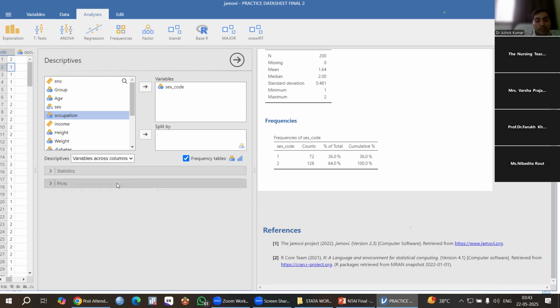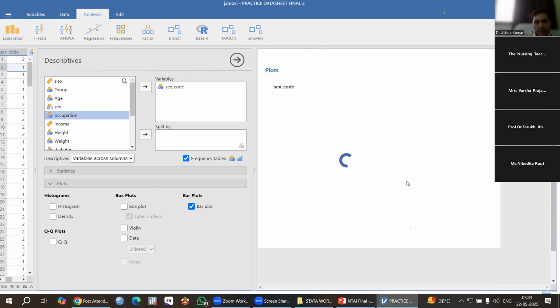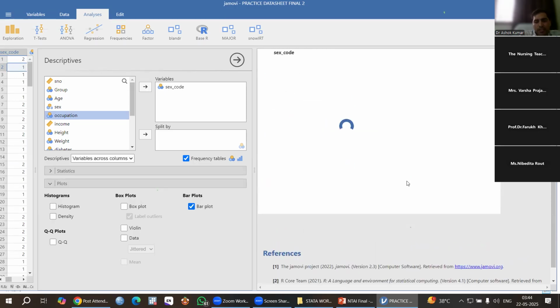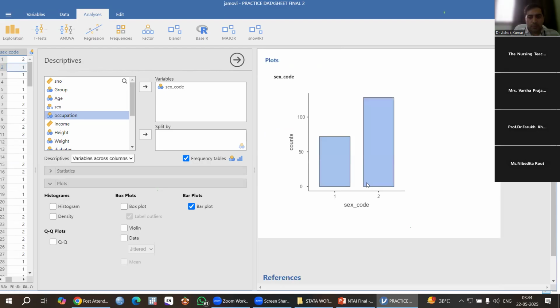If I want a graph, then I have to click plots, and then I need a bar plot, so I click on bar plot. You can get this bar plot. It will take time, but you will definitely get it. There is no problem. This is Jamovi, and this is descriptive statistics. Now you can do it for frequency and percentage.